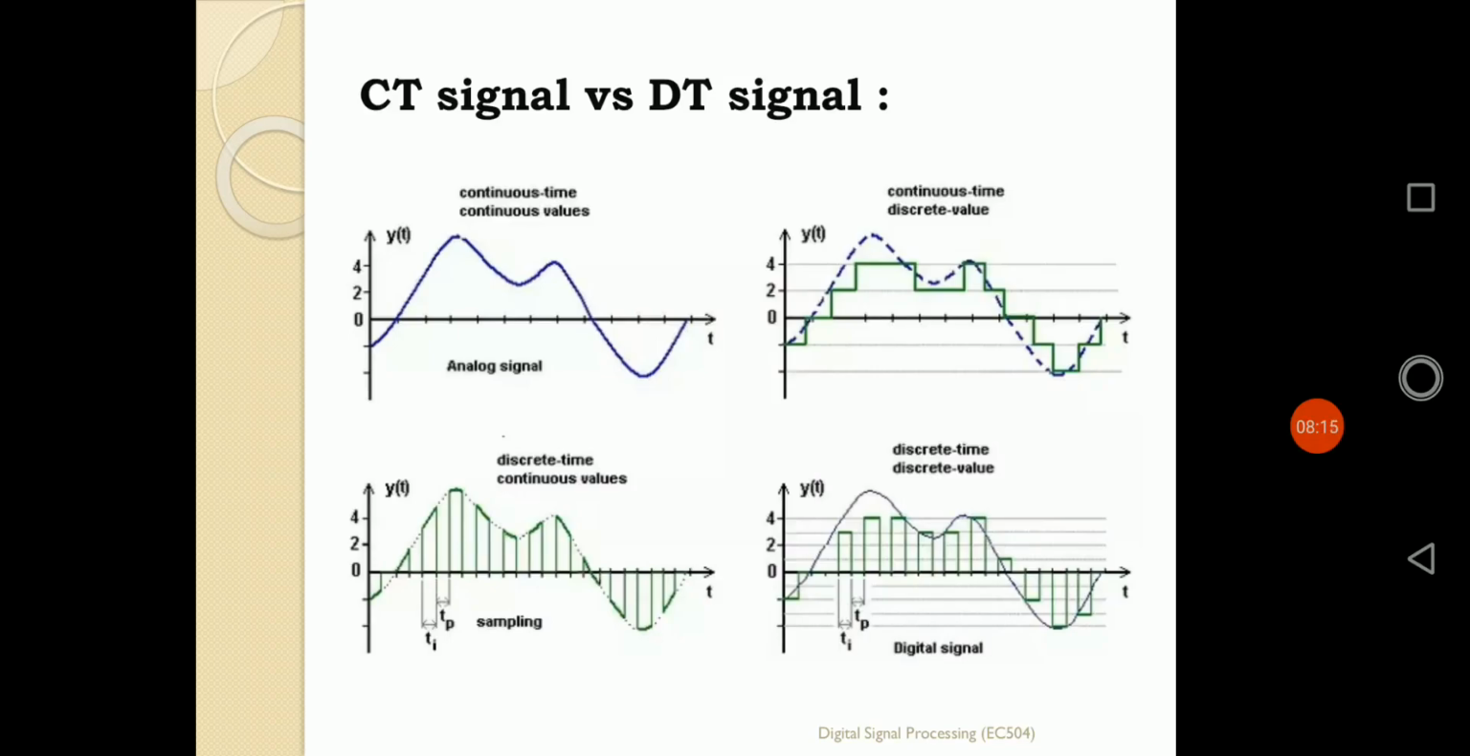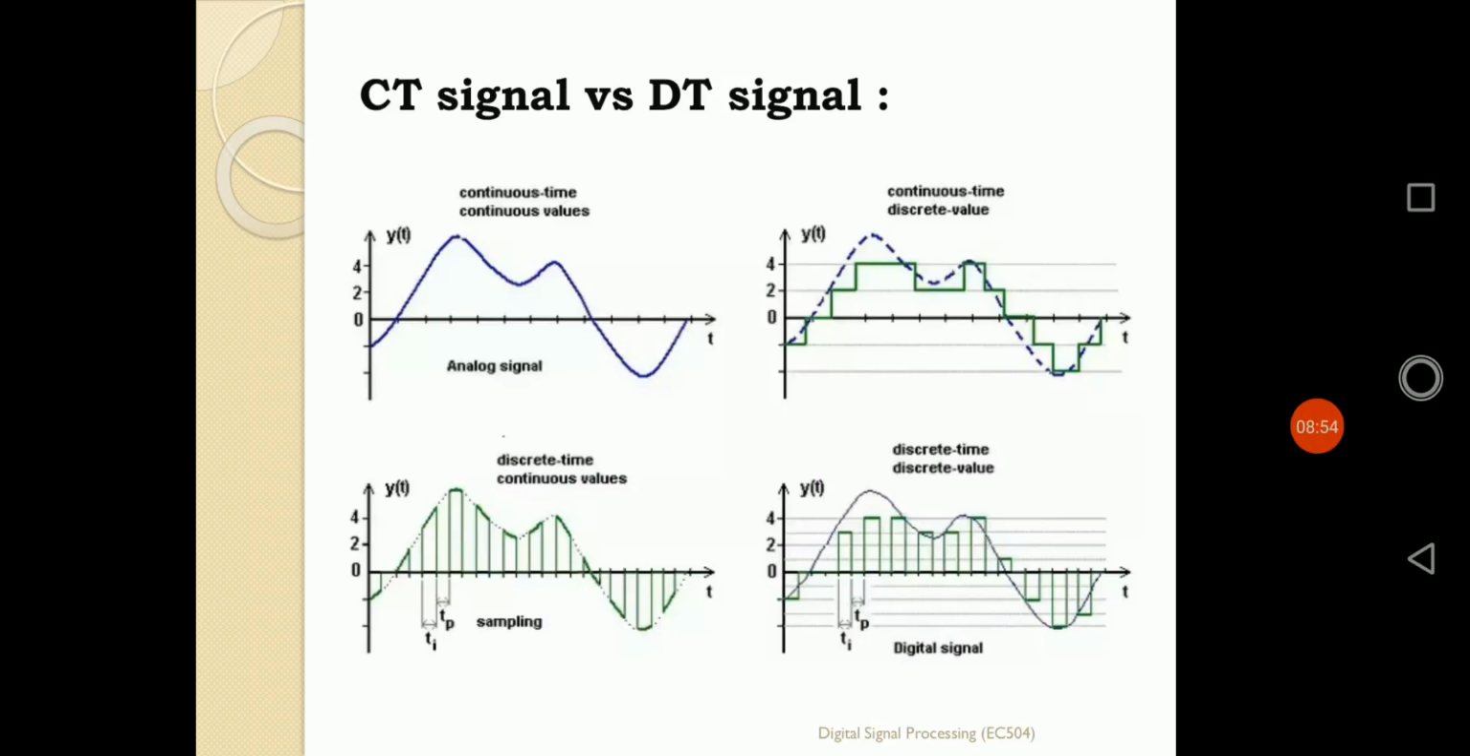Continuous values means the amplitude of the signal is defined over a continuous range of levels. Suppose the maximum amplitude is 5 volt and the minimum is -3 volt, so overall 8 volt is the peak to peak range. That 8 volt range can be divided into an infinite number of levels, so that is a continuous valued signal. But if it is segregated by a finite number of levels, that is a discrete valued signal.